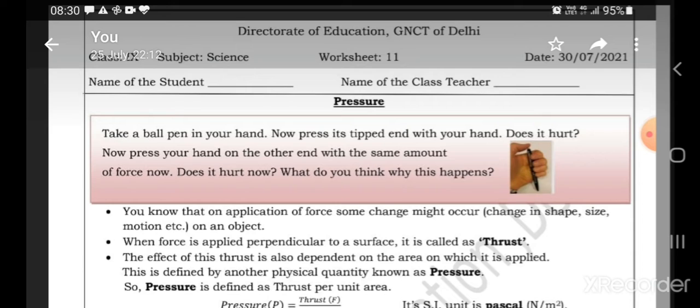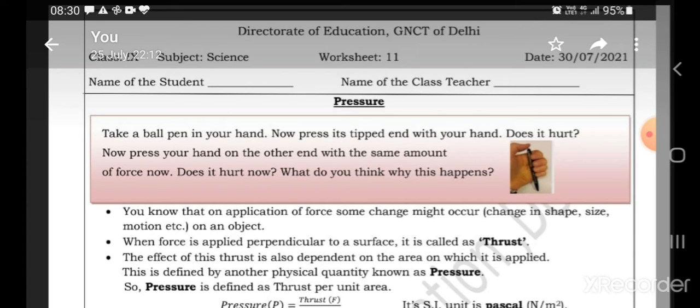Take a ball pen into your hand. Ball pen means any pen, and press its tipped end with your hand as shown in the figure. Does it hurt you? And how much does it hurt you? Observe it, notice it. Now press the other blunt end of your ball pen with the same pressure, with the same amount of force, and note how it hurts you.